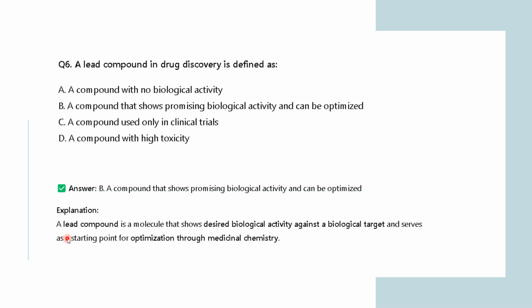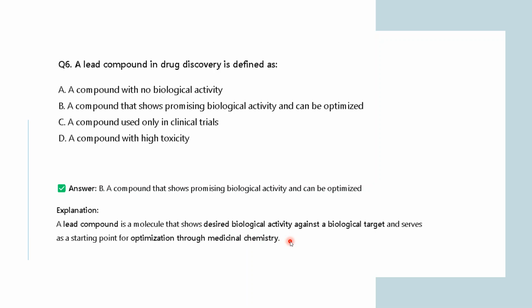So what do you mean by a lead compound? A lead compound is a molecule that shows desired biological activity against a biological target and serves as a starting point for optimization through medicinal chemistry. So you are getting a compound.